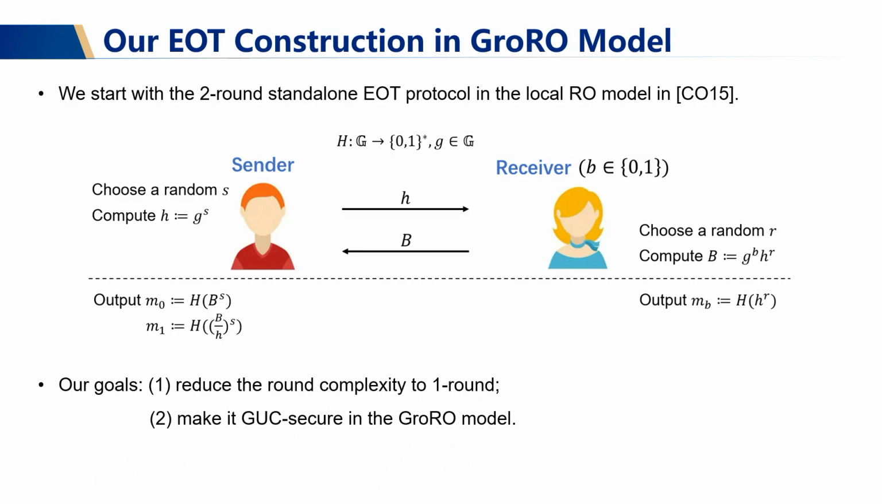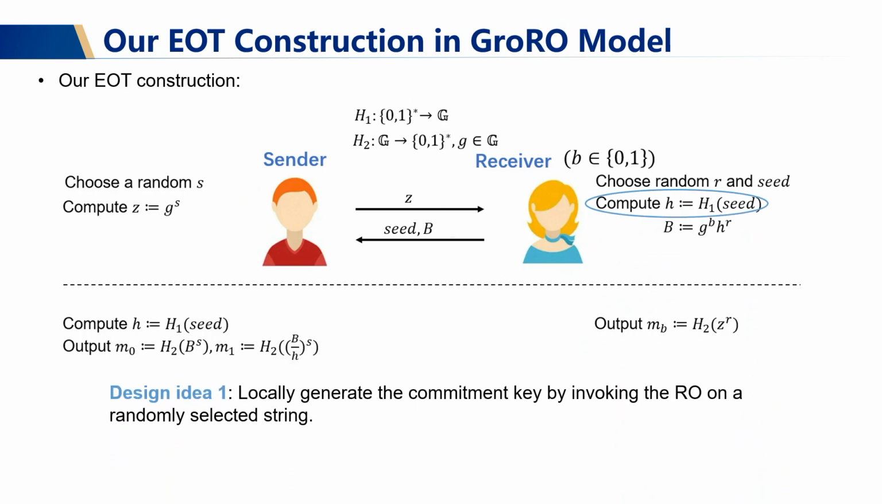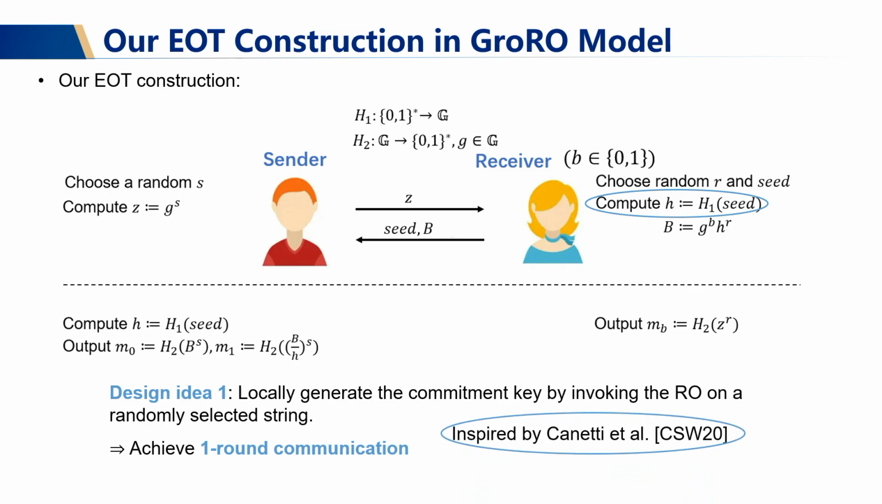And our goals are to reduce the round complexity of this protocol to one round and further make it GUC secure in the GRL model. So, to achieve our first goal, we let the receiver locally generate the commitment key by invoking the random oracle on a randomly selected string. And in this way, the receiver can locally compute the Pedersen commitment key and the Pedersen commitment without relying on the sender's messages. And in this way, one-round communication can be achieved. And this technique was inspired by CSW20.